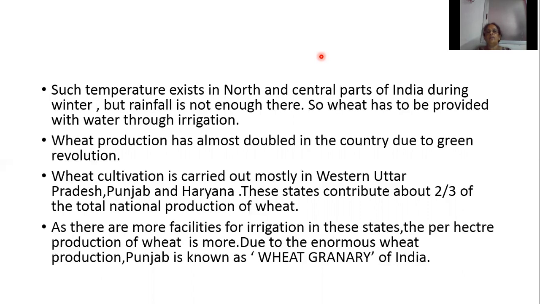And wheat production has doubled because of the green revolution. Maximum wheat production is in which states? Western Uttar Pradesh, Punjab and Haryana. And these states contribute about 2/3 of total national production of wheat. In these states, rainfall is very less, but there are facilities of irrigation. That is why the per hectare production of wheat is more in these states. Due to the large production of wheat, Punjab is called the wheat granary of India.